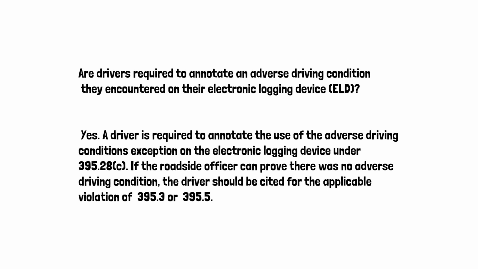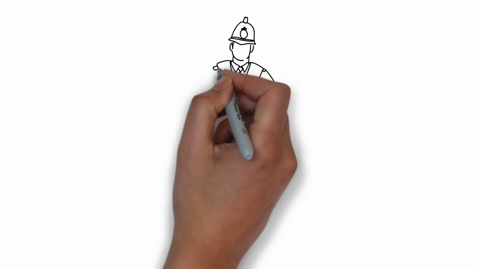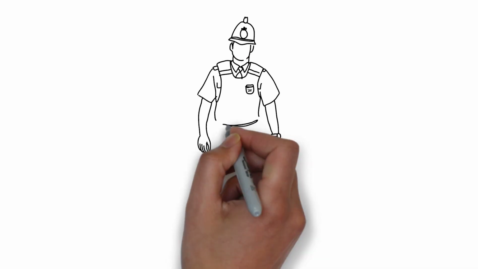Let's move to our third question. Are drivers required to annotate an adverse driving condition they encountered on their electronic logging device, ELD? The answer is yes. A driver is required to annotate the use of the adverse driving conditions exception on the electronic logging device under Section 395.28(c). If the roadside officer can prove there was no adverse driving condition, the driver should be cited for the applicable violation of Section 395.3 or Section 395.5.